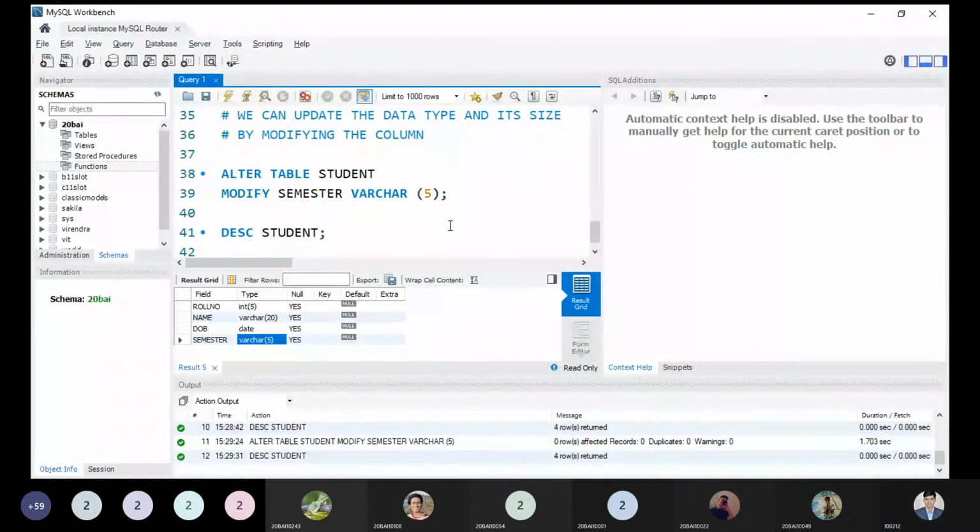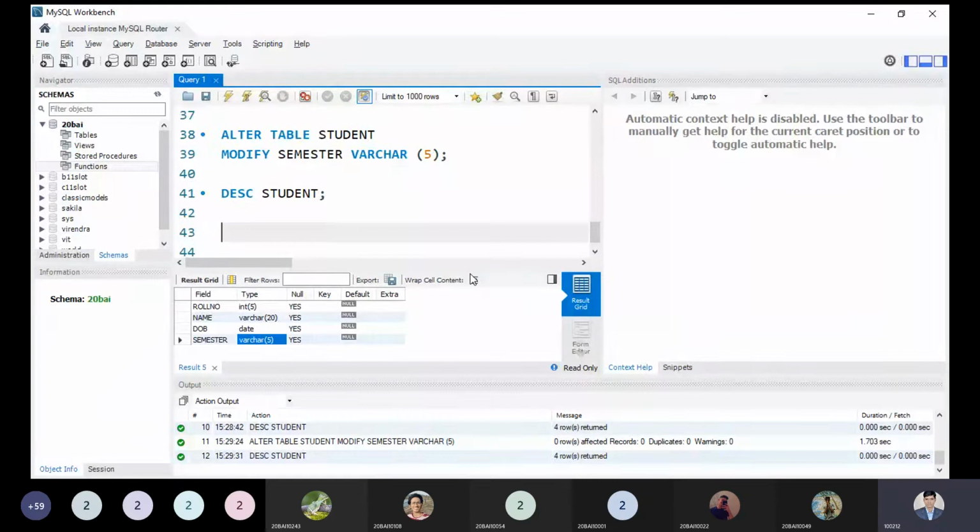Yes, sir. So we are dealing with the DDL command. What is the DDL command? Data definition language. We are creating the table. We are altering the table. So we are playing with the physical structure of our table. We are not talking about the logical part. We are talking about the physical level. We are working with the physical schema right now. So that is a point you people are required to understand. Whatever I'm teaching, I'm explaining and transforming my idea here through the practical, to describe everything properly.